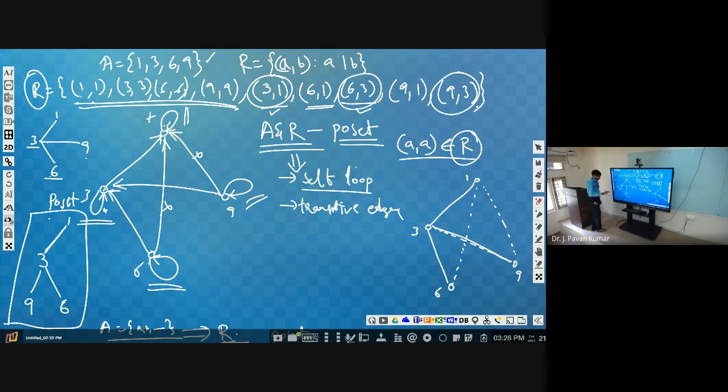Now, 9 to 3 we have an edge, and 3 to 1 we have an edge. Definitely 9 to 1 should also be a relation. So we can get that from this vertical analysis of this diagram. From this diagram we can say 9, 1 is related. Similarly 6 to 1 there is a relation. So 6, 1 and 9, 1 will also be part of the relation. Are there any other possibilities? Can we get 1, 3?